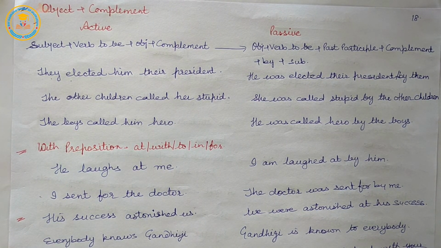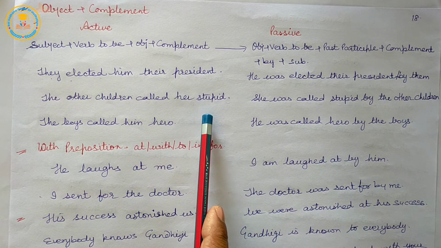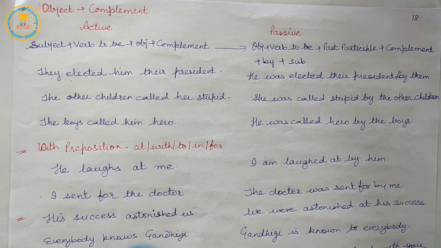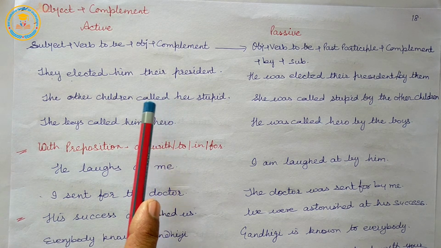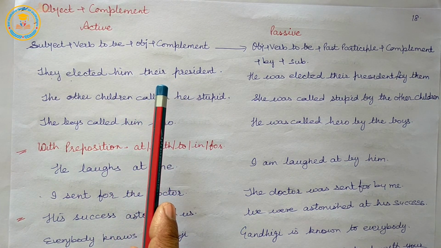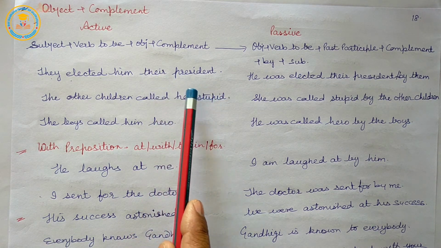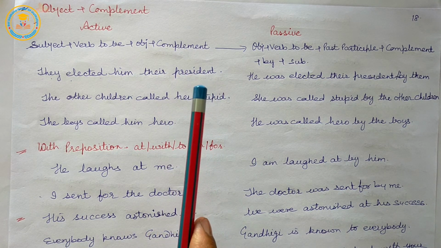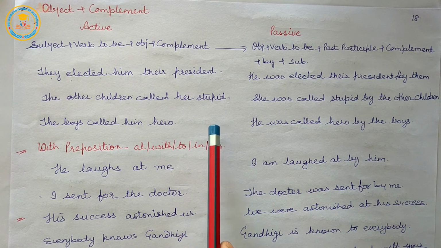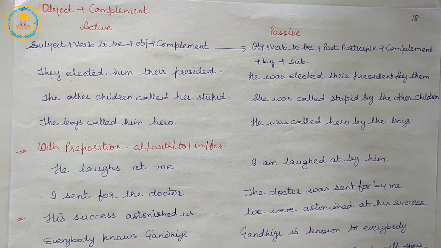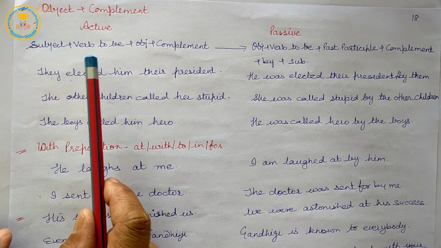Or we can say, after some verbs, the direct object can be followed by an object complement, a noun or adjective which describes or classifies the object. Let us move to its examples or rules.